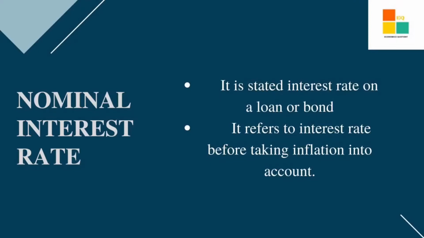Consider I am borrowing 100 rupees from a bank, for which the bank charges me a 5% interest rate per year. After a year, I am liable to pay back the principal amount of 100 rupees plus 5% of 100, that is 5 rupees, as interest to the bank. This 5% interest rate which the bank charges on the loan is called the nominal interest rate. Therefore, nominal interest rate is a stated interest rate on the loan or the deposits. Or in other words, it refers to the interest rate before taking inflation into account.